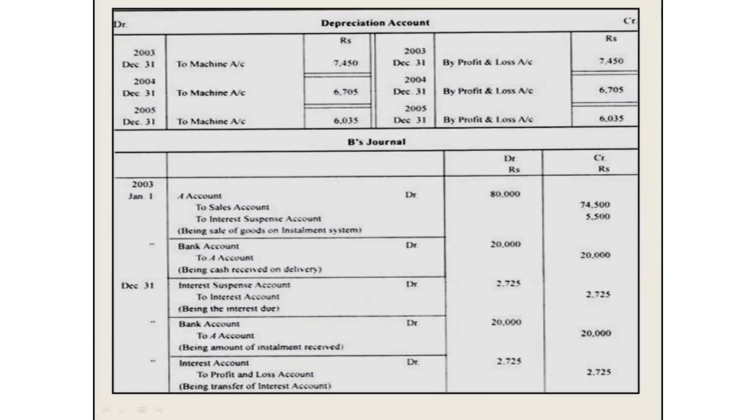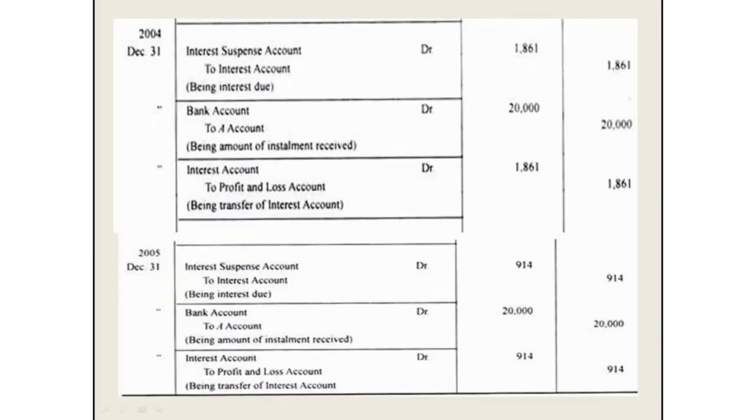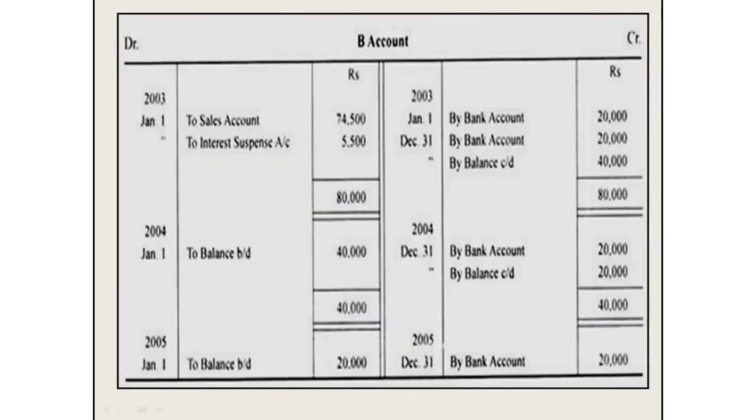Next, interest account is transferred to the profit and loss account. In the seller's account, we do not follow depreciation because the asset is immediately transferred to the buyer, Mr. A. So we do not record any depreciation in the seller's account. So interest account debit to profit and loss account, being interest received transferred to the profit and loss account. The same is followed for the remaining installment years, with the same procedure and the same journal entries.